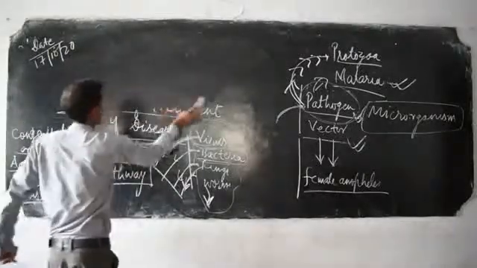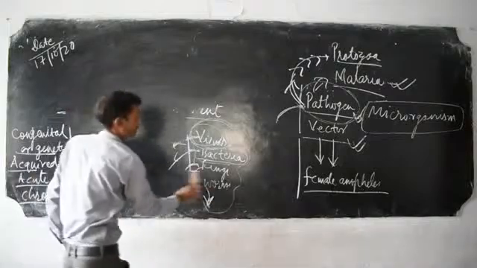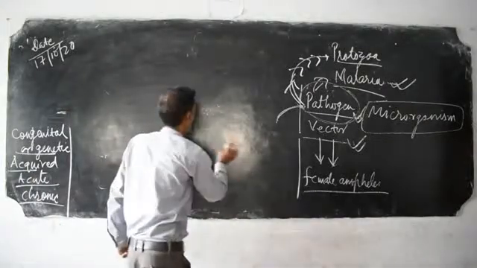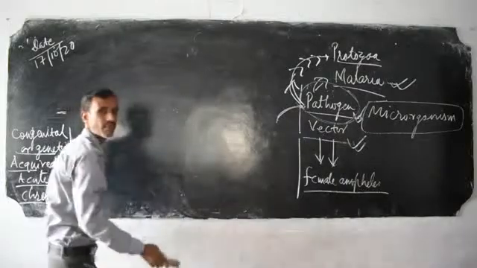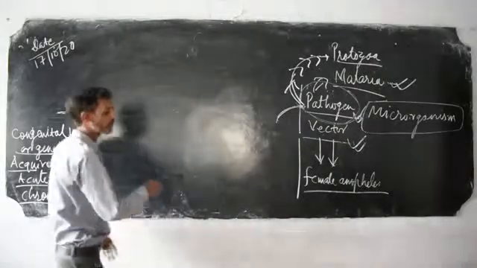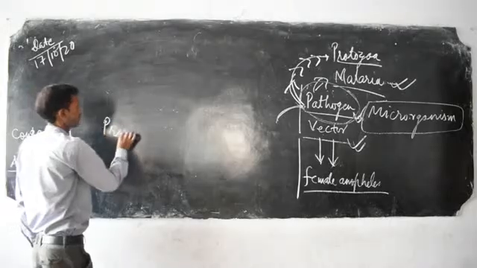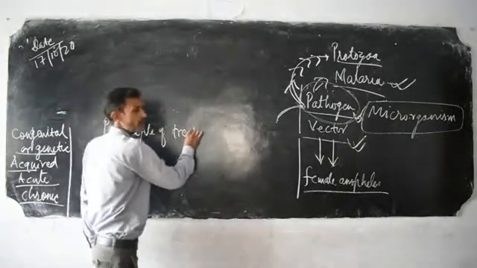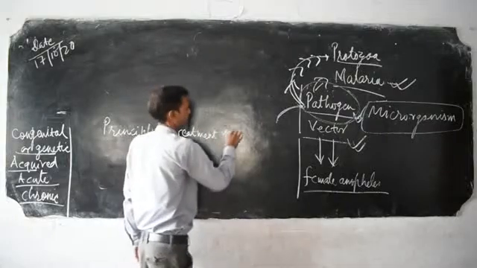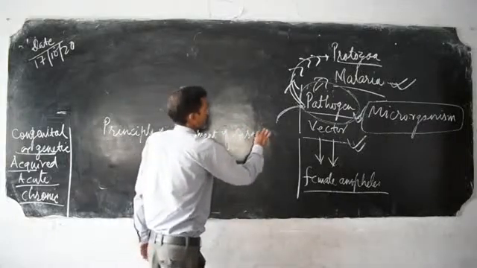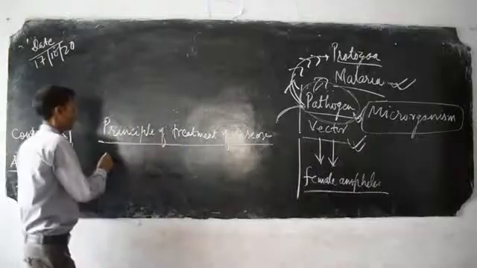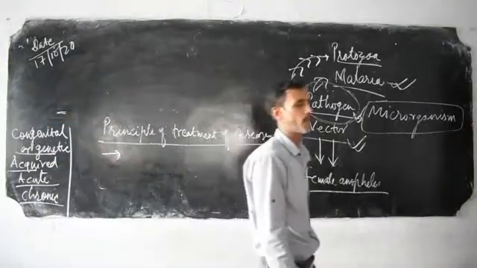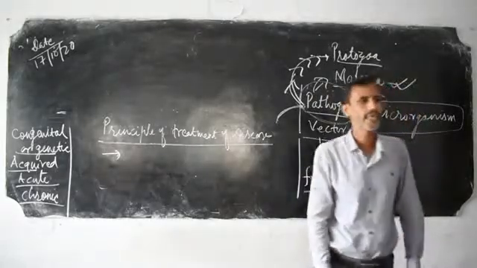Now, principle of treatment of diseases. One is to break down the biochemical pathway of the infectious agent.